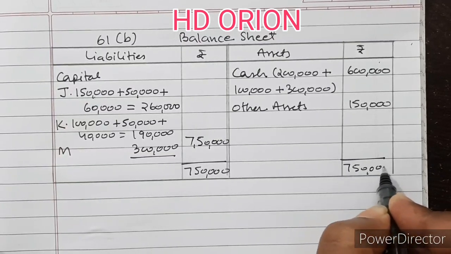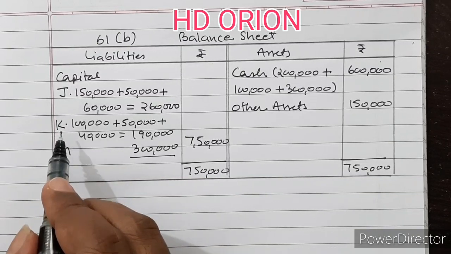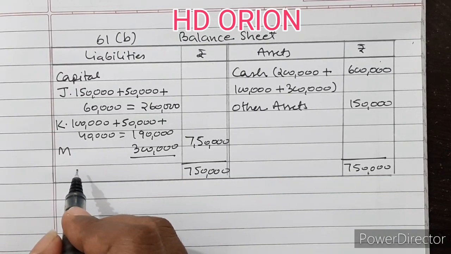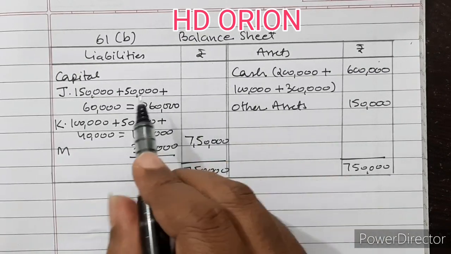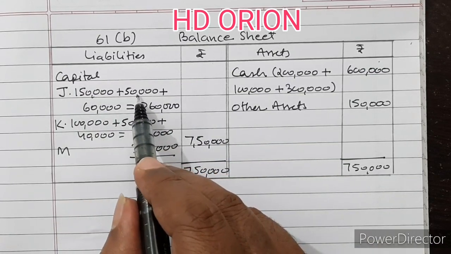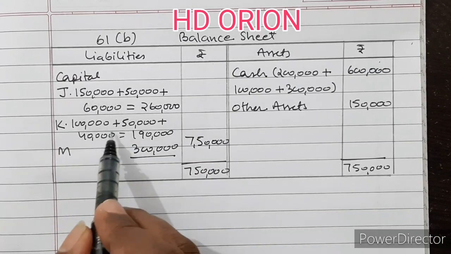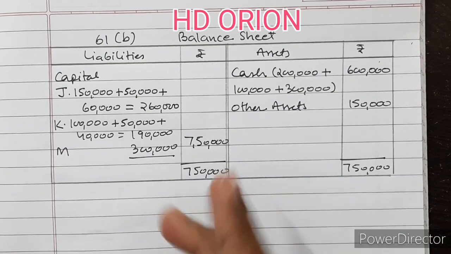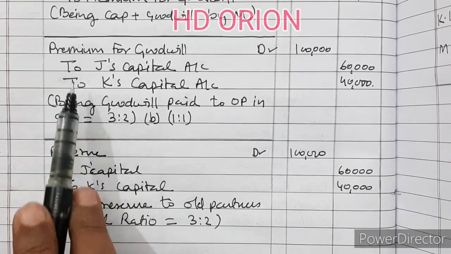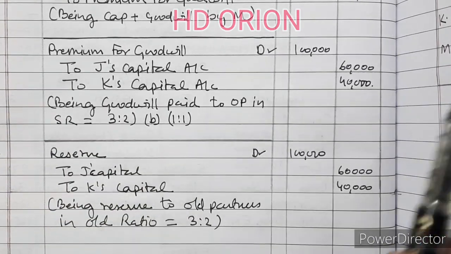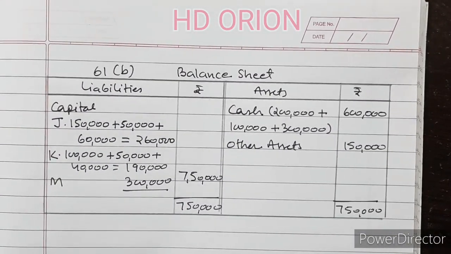Because the question says that the new partner is receiving his portion of profit equally from J and K, therefore sacrificing ratio will be 1:1, and 1 lakh premium for goodwill brought by M will be given to J and K equally, that is 50,000 and 50,000, but reserve will be paid to them in their old ratio, therefore 60,000 and 40,000. You can see here reserve in old ratio, but premium for goodwill in sacrificing ratio, that is 1:1, therefore this balance sheet.